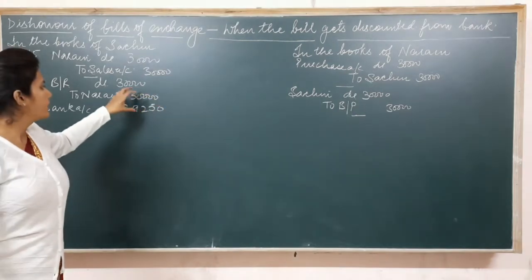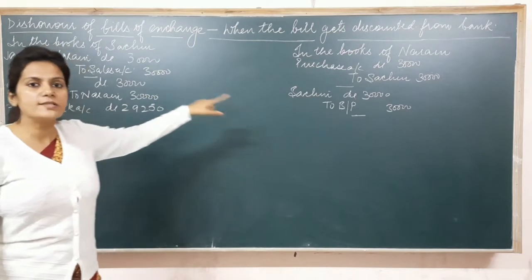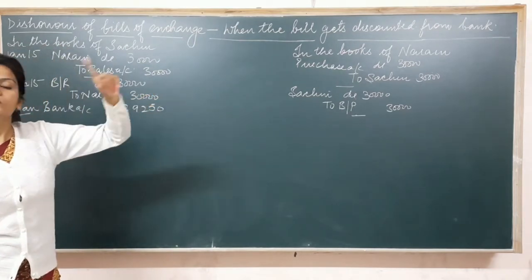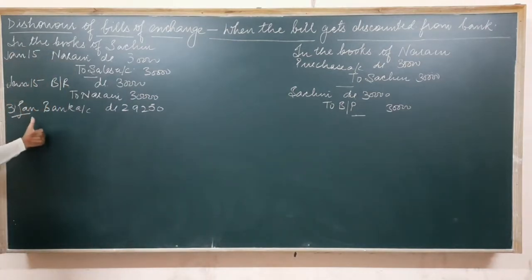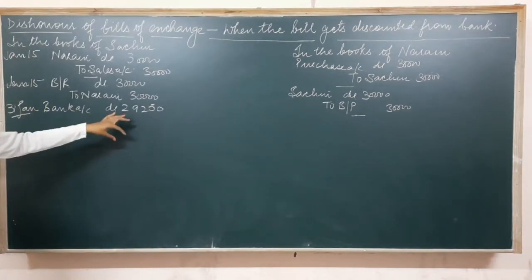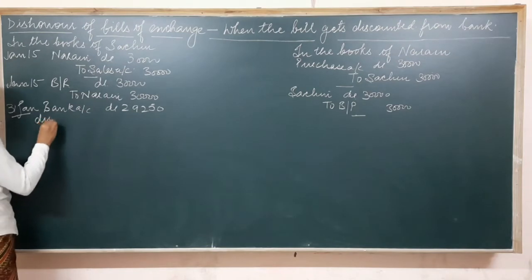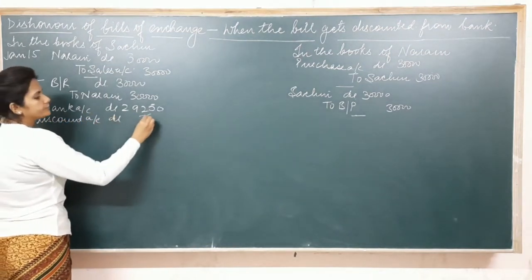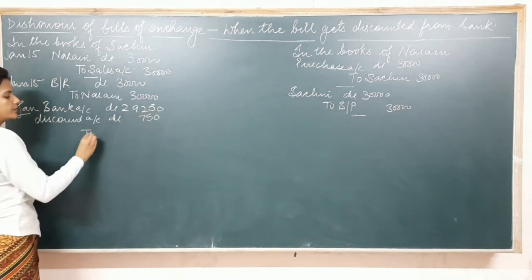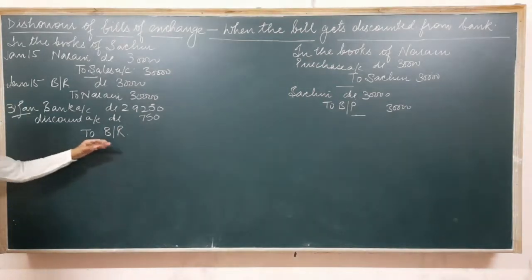It means that he promises the bank that Naren will pay rupees 30,000 to you on 18th of April, and he takes money from the bank on 31st of January. So the bank gave rupees 750 less to him, because he is getting the bill discounted before the due date. This discounting charge becomes a loss for the drawer. So he takes the money from the bank and gives the bill to the bank. Now the bill is with the bank.